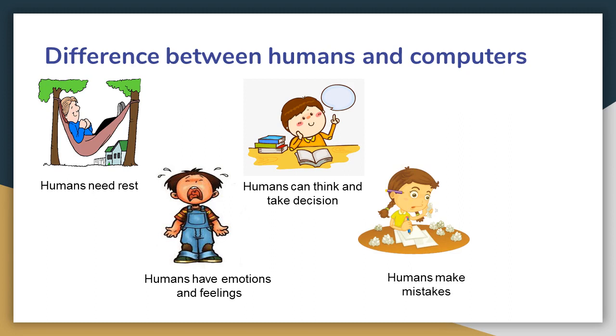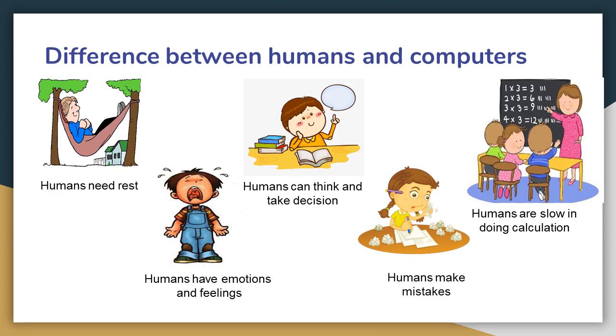The next one is humans make mistake. Yes, this is true. We all make mistakes. We all use eraser while writing because we make small mistakes. Apart from this, we make many other mistakes, and that is why humans make mistake. But computer is a machine and it does not make mistake.